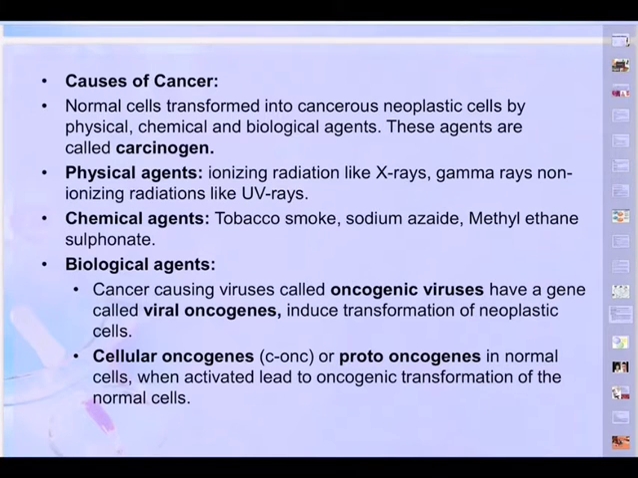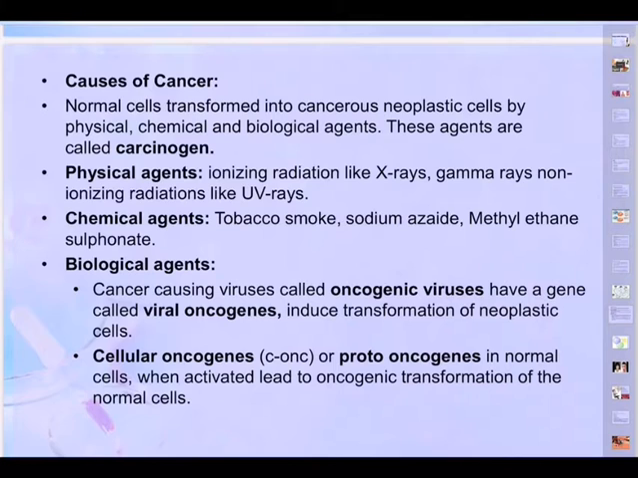And chemical agents, of course, smoking, all of us know, causes lung cancer. So tobacco smoking is very, very dangerous. There is a chemical substance called sodium azide, very, very cancerous, carcinogenic. Methyl ethane, of course, you know that there was a leakage of this methyl ethane recently, and that is very dangerous. Methyl ethane sulfonate. And biological agents, of course, there are cancer causing viruses. These are called oncogenic viruses, and these oncogenic viruses have cancer causing genes inside their body. They are called viral oncogenes.